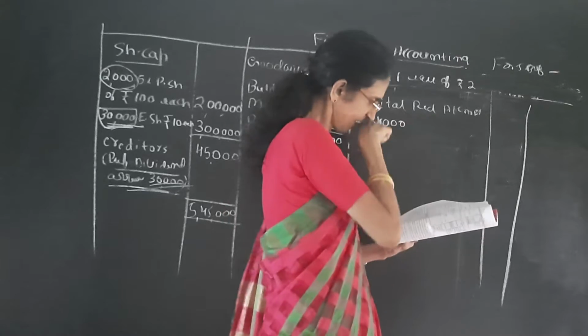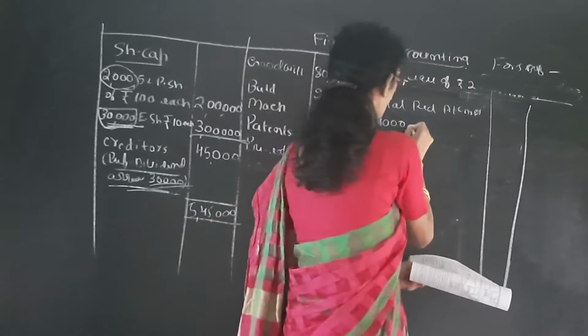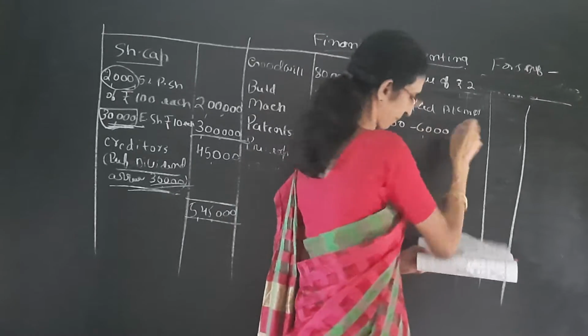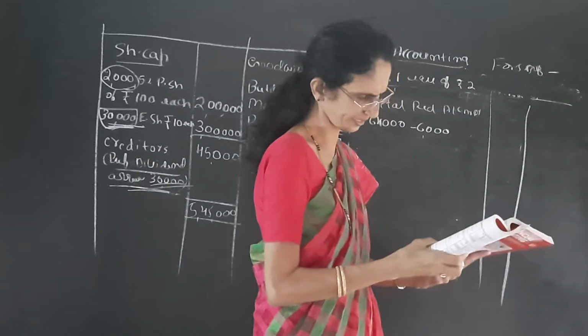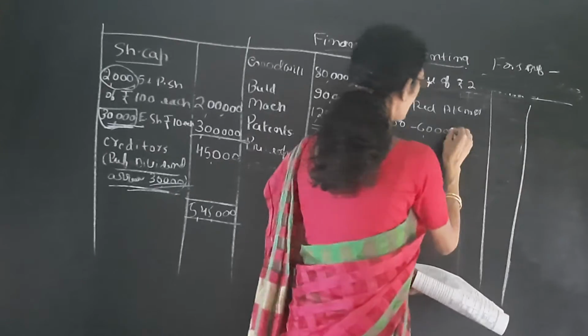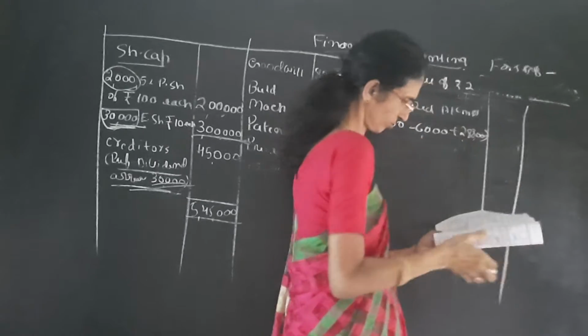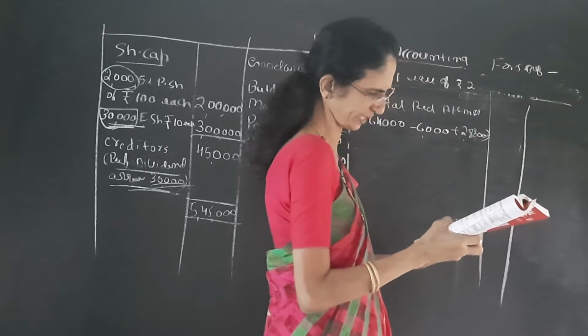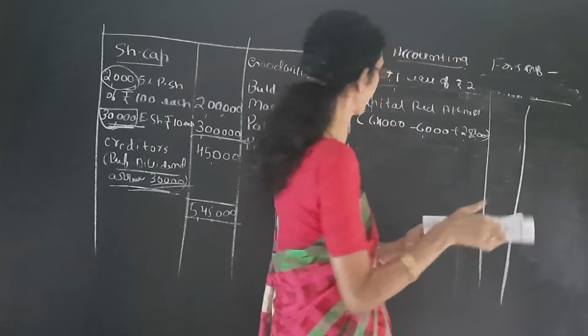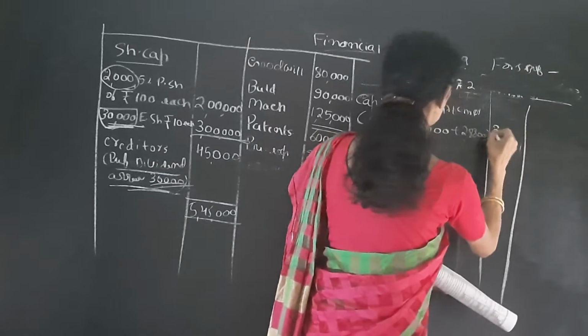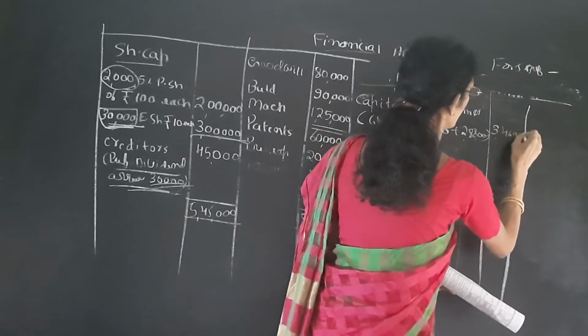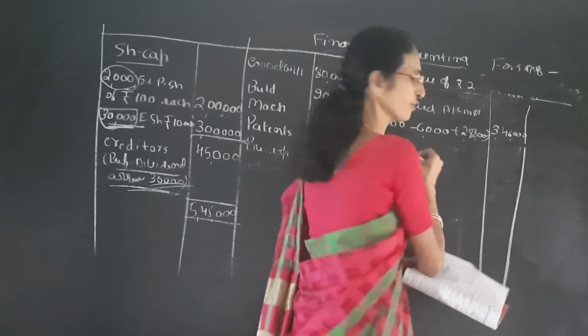The second entry is debit, so we deduct it. Then the third entry is plus 2 lakh 88,000. So in capital reduction account we have 3 lakh 46,000.